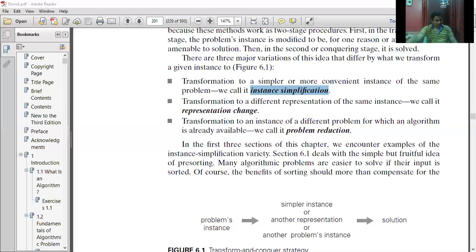In the transform and conquer technique, we are reducing that instance to a certain extent here. See here, you can see this tracing operation. As a first phase, I need to order these elements. That means I'm supposed to arrange these elements in an order. I'll prefer an ascending order here: minus 12, 2, 3, 4, and 15. It's been ordered here.